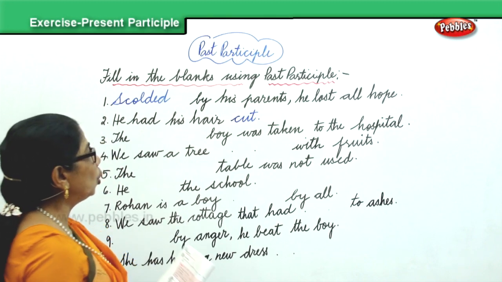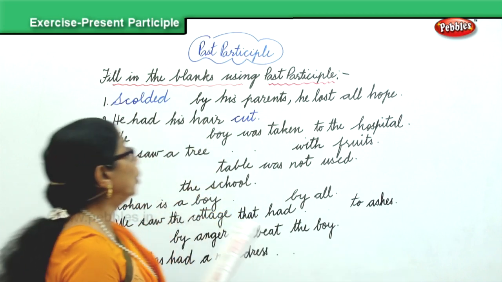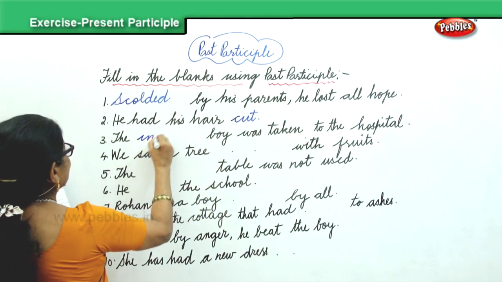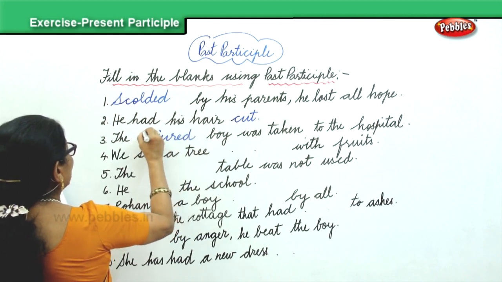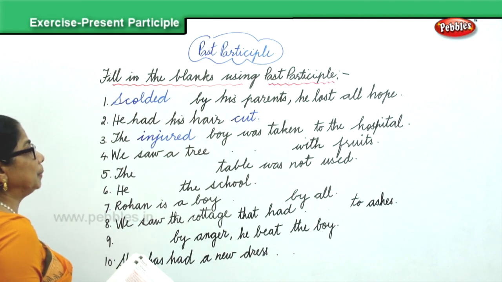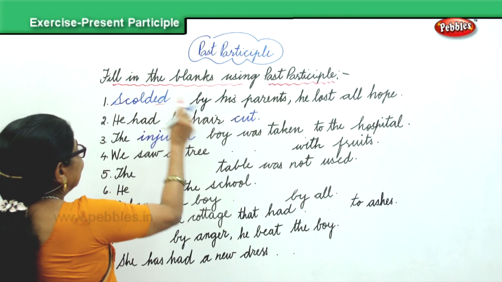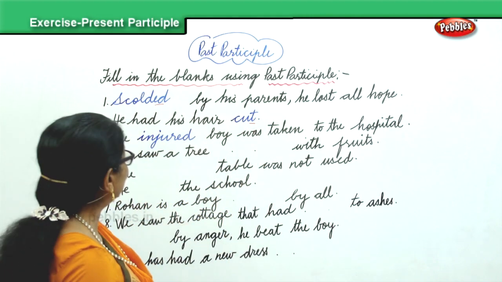The dash boy was taken to the hospital. The injured boy, again ed. The injured boy was taken to the hospital. We said it will end in ed, it will end in t. See how beautifully you have made it.